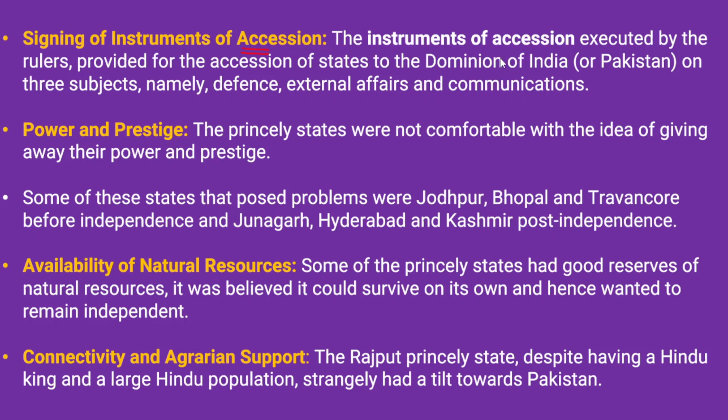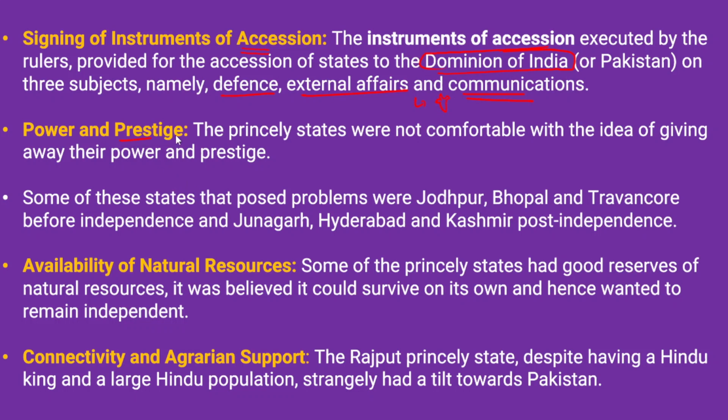The instruments of accession executed by the rulers provided for accession to the dominion of India on three subjects, namely defense, external affairs and communications. They wanted to remain separate and independent states, but when it comes to defense, external affairs and communications, these were transferred to India. With this condition, they signed the instrument of accession.